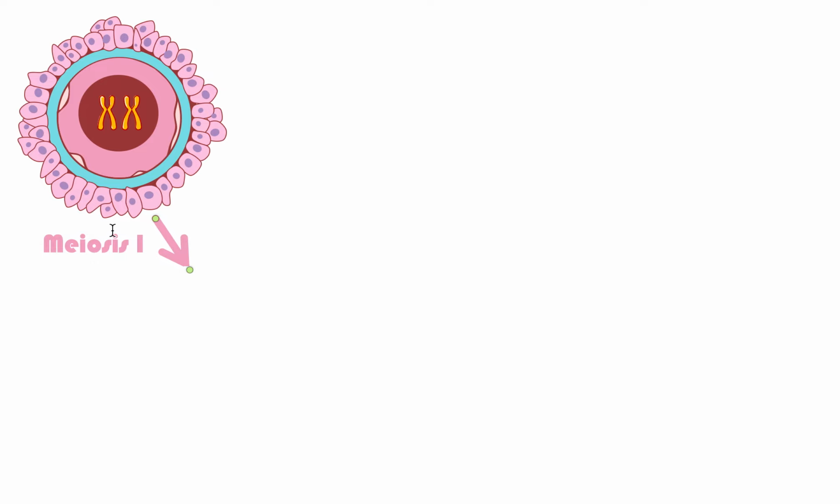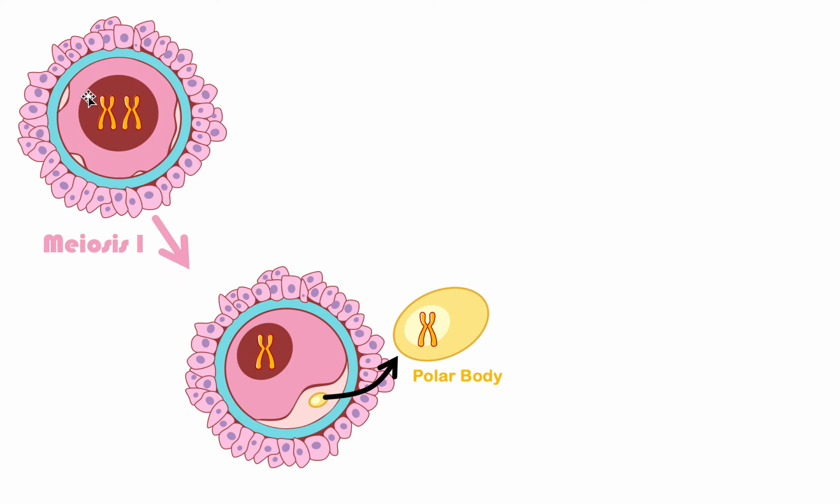So it's going to enter meiosis 1. So basically the DNA is going to split apart, right? And we're going to get something like this. The DNA is going to split apart because it's splitting by meiosis 1. So now the nucleus will have a normal amount of DNA. And then where did the other half go? The other half went into this polar body. That's what a polar body is. It's pretty much the other half of the DNA after meiosis happens.